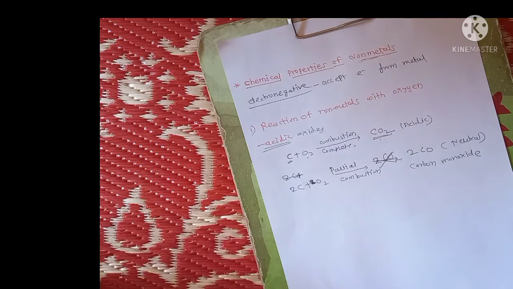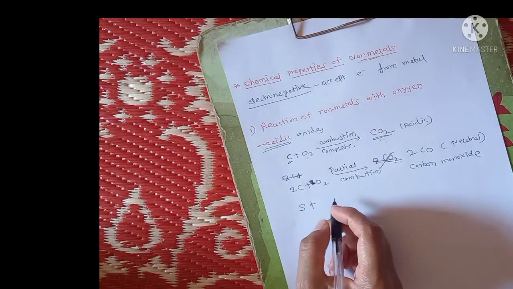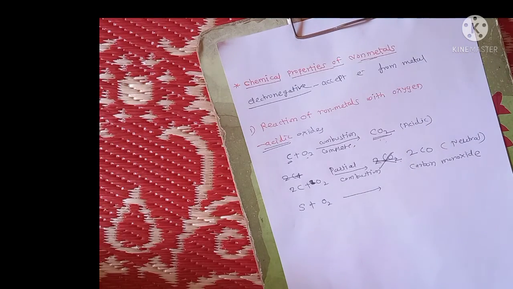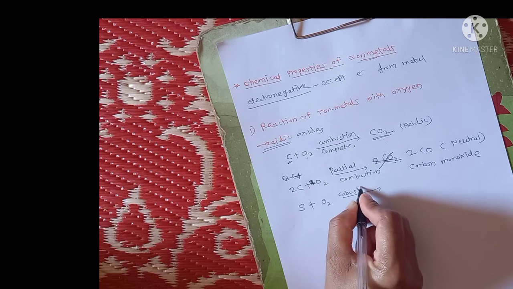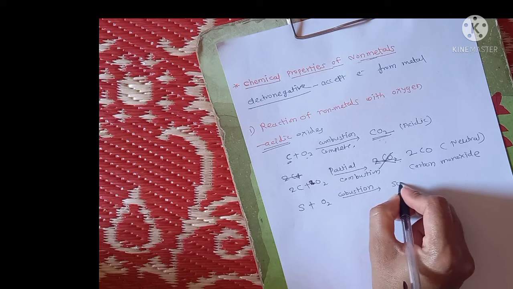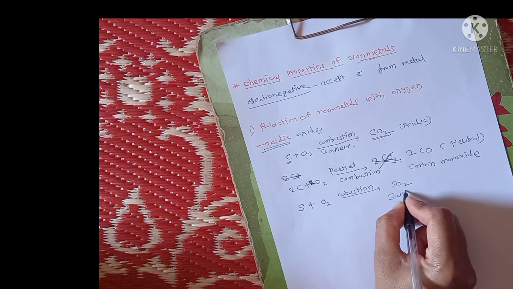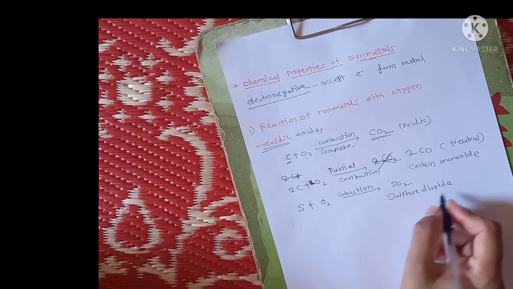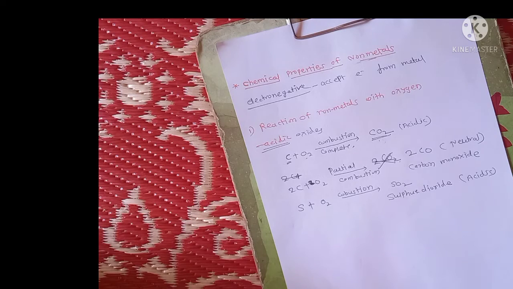Similarly, we can take another non-metal, like sulfur. When sulfur reacts with oxygen, complete combustion happens and there is a formation of sulfur dioxide, which is also acidic in nature.